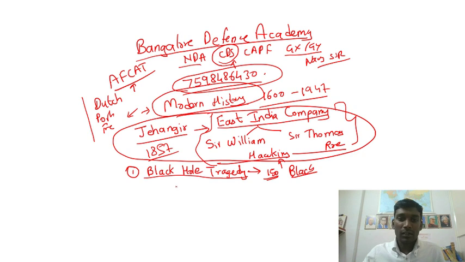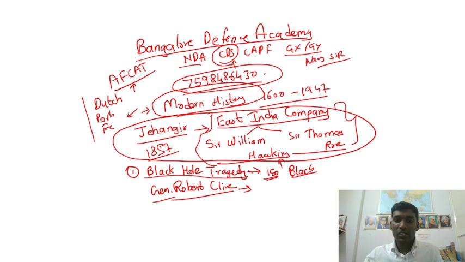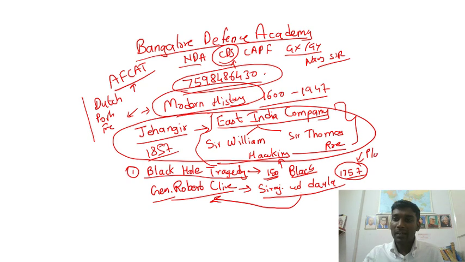Now here comes a very famous general called Robert Clive, very important in Indian history. General Robert Clive attacks Siraj-ud-Dawla, and this incident happens in the year 1757. This is the beginning of the conquest of the British in the Indian subcontinent. This battle between Siraj-ud-Dawla and Robert Clive in 1757 is called the Battle of Plassey.